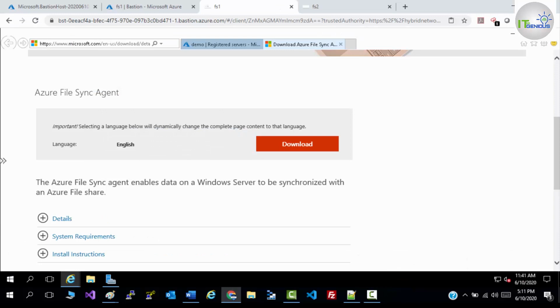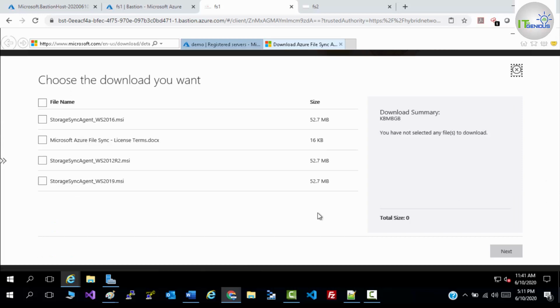So as you can see, we are redirected to the download page. We need to click on download. These are the prerequisites. You need to use Windows Server 2012 R2 at least, or you can use Windows Server 2016 or 2019. As per my lab, I'm using Windows Server 2016. So I'm going to use this agent.